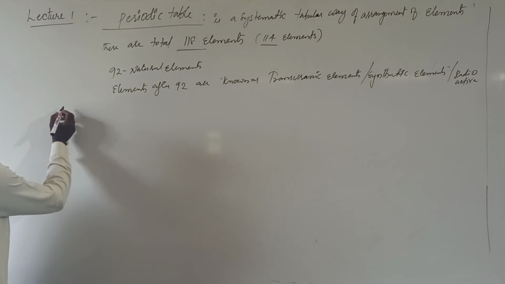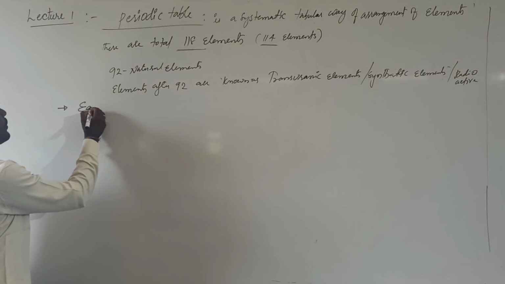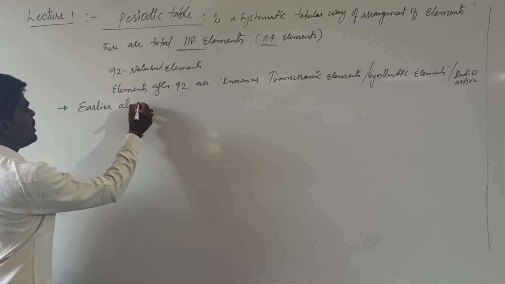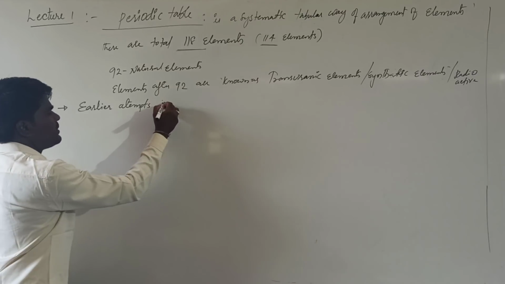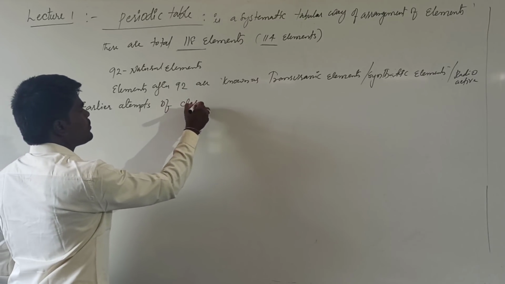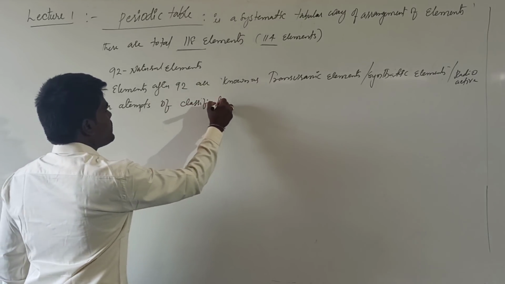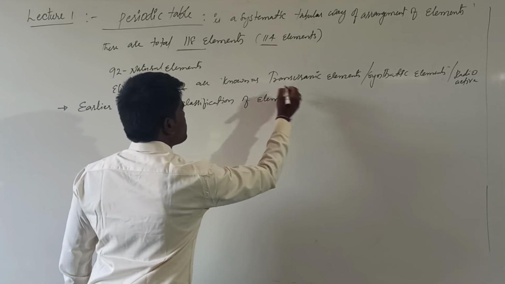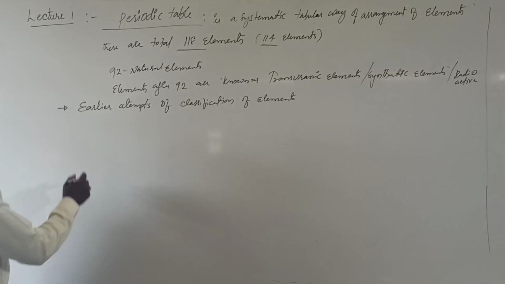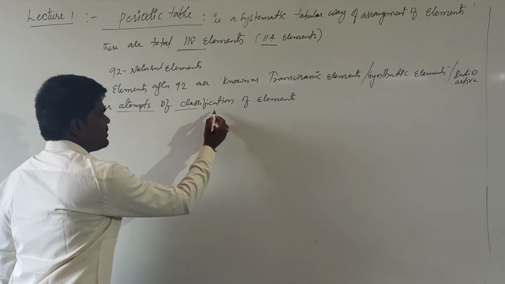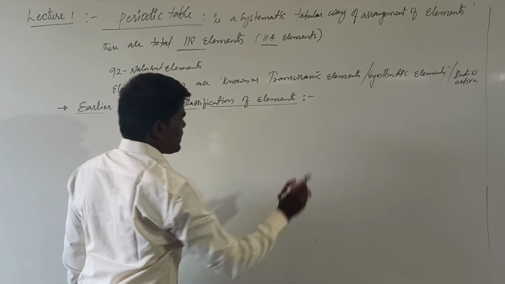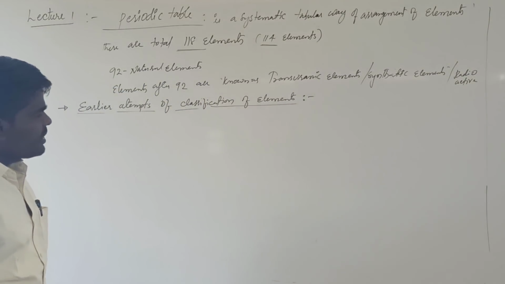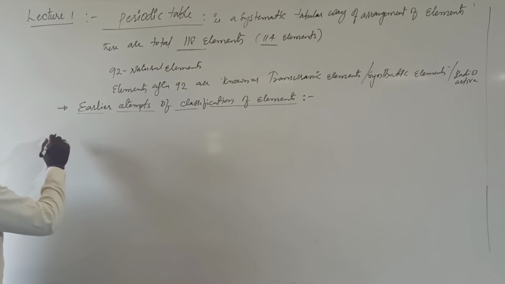Further, we need to discuss the earlier attempts of classification of elements. We will see the efforts of various scientists, their principles of classification and their drawbacks in this session.